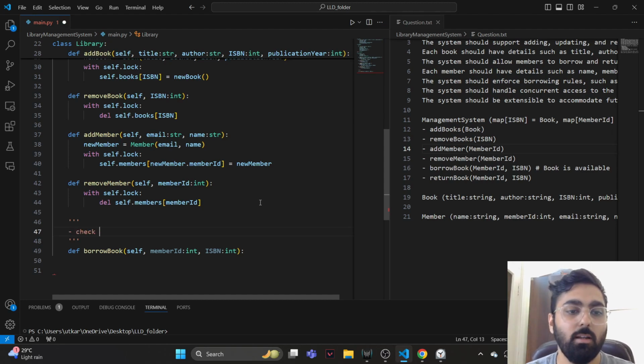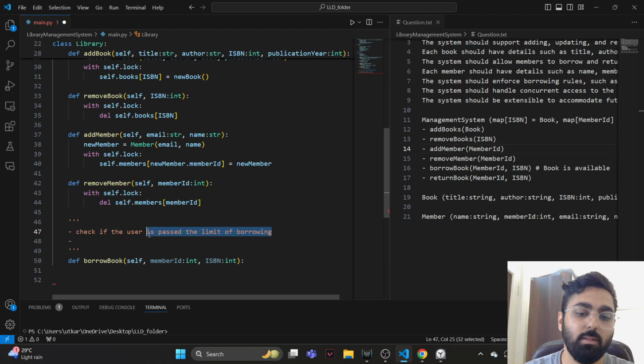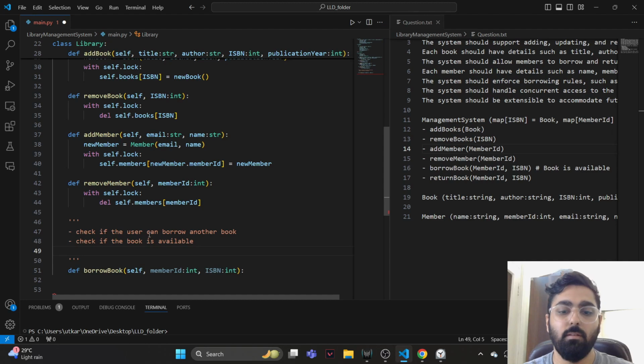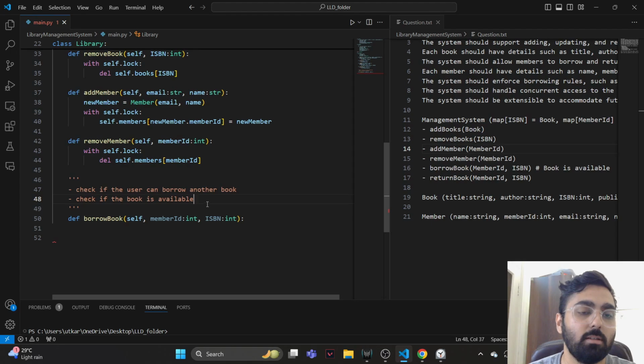It needs to check if the user is past the limit of borrowing, so the user can borrow another book, maybe. Need to check if the book is available. I think these are the only two checks. If the user can borrow another book and the book is available, then they should be able to borrow it. I think these two checks are justified.